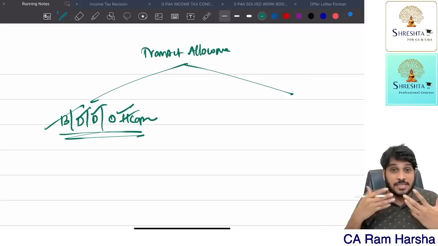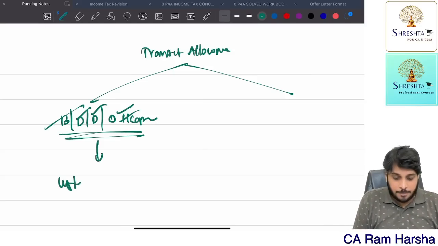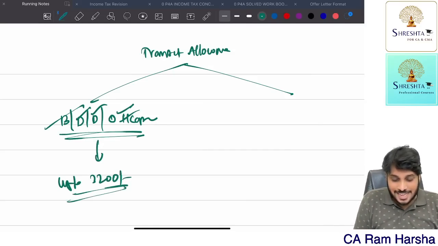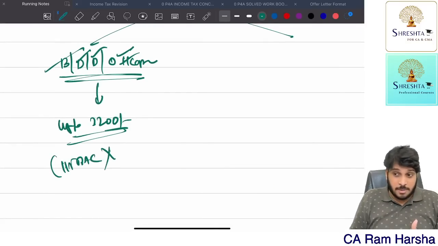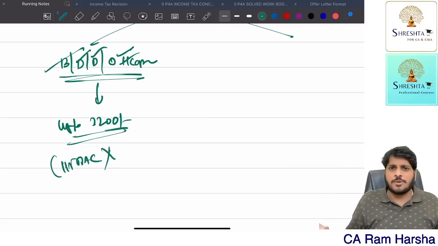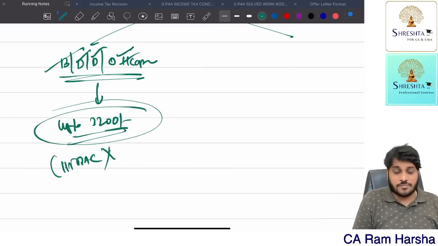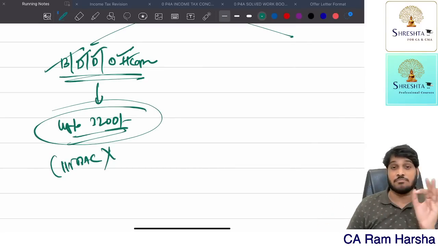For that purpose, companies give transport allowance. Then up to 3,200 is exempt, whether or not the employee chooses the optional tax regime under 115BAC.